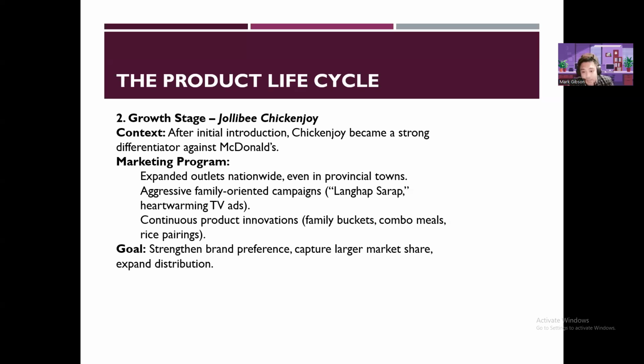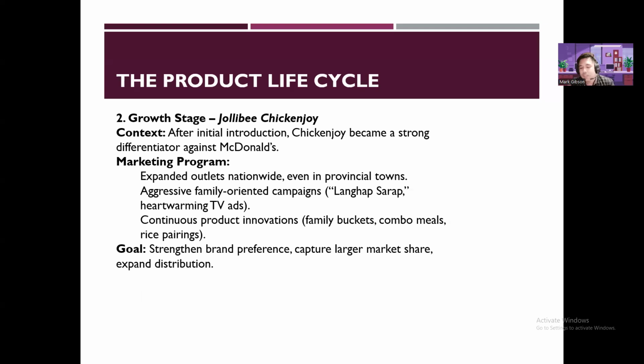Aggressive family-oriented campaigns, no? So we have Langhap Sarap heartwarming TV ads. Again, this is rooted in our culture, no? So we're very much family-oriented. So they make sure that all their marketing programs also follow that cultural routine, no? We're really very much about family.